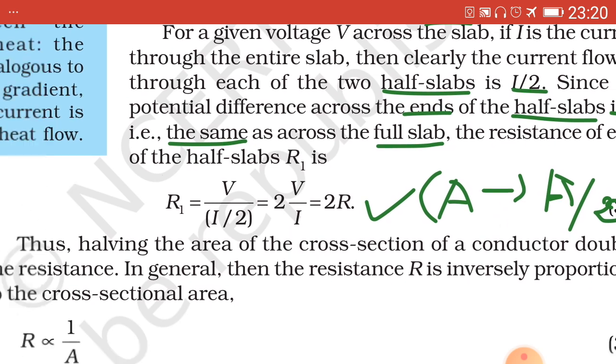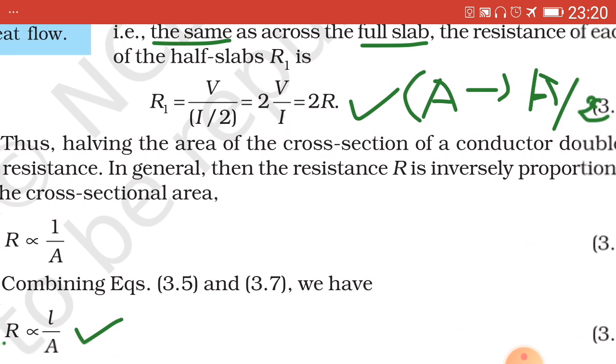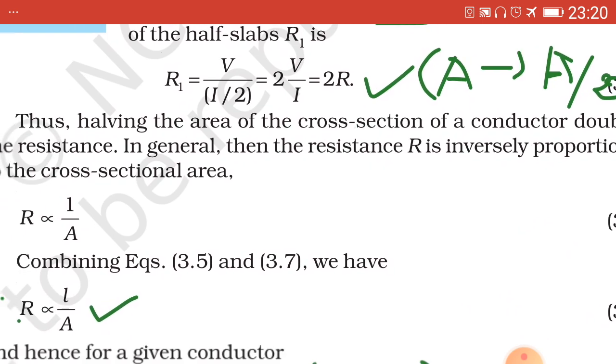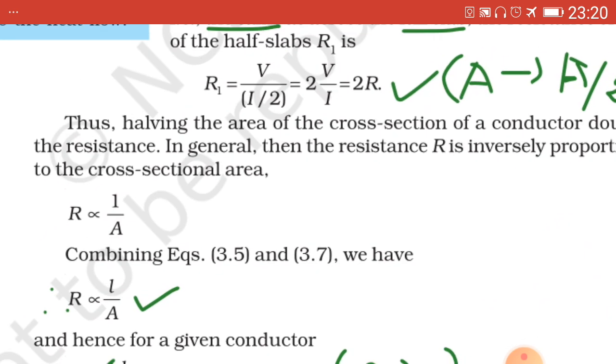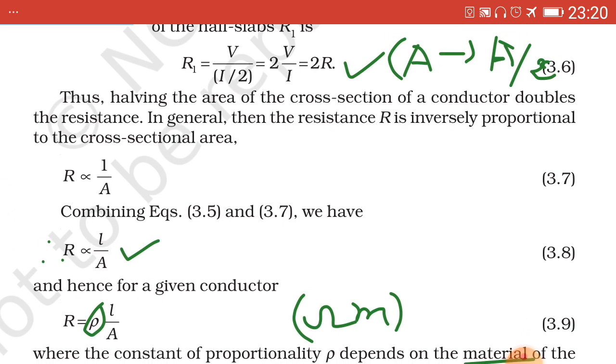Means here we see that halving the area of the cross section of a conductor also doubles the resistance. Hence R is proportional to 1 upon A, that is inversely proportional to the cross sectional area.